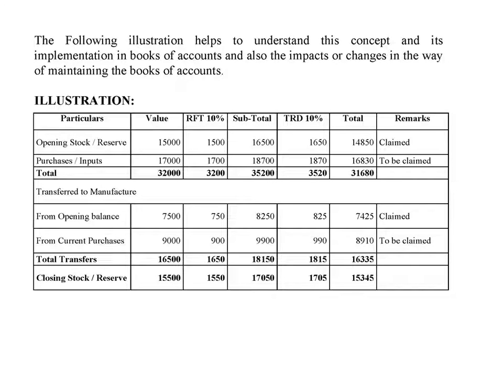Transferred to manufacture. From opening balances, stock 7,500, RFT at 10% 750, and TRD 825. From current purchases, 9,000, RFT 900, subtotal 9,900, TRD 990. Total transfers, stock 16,500, RFT 1,650, subtotal 18,150, TRD 990, total